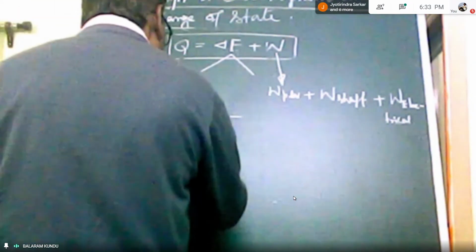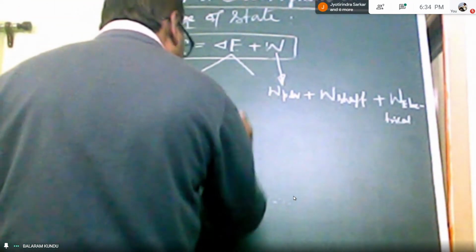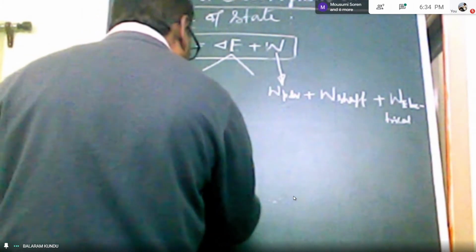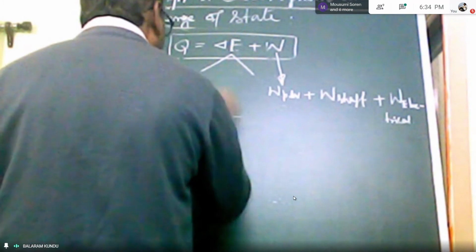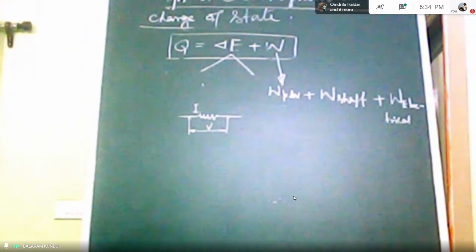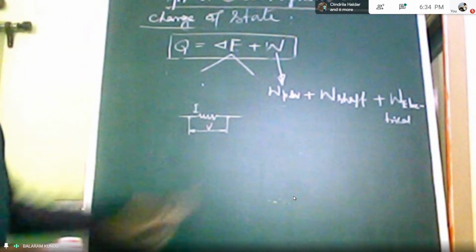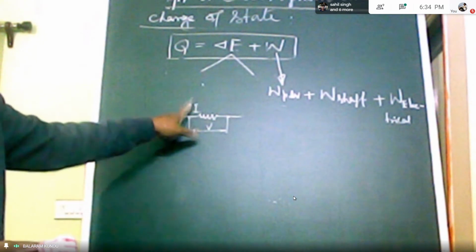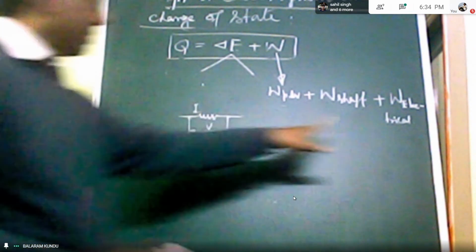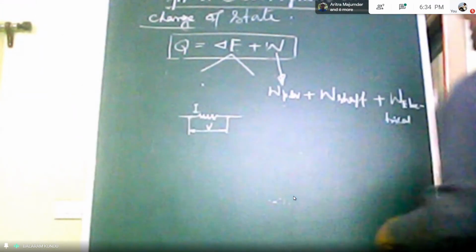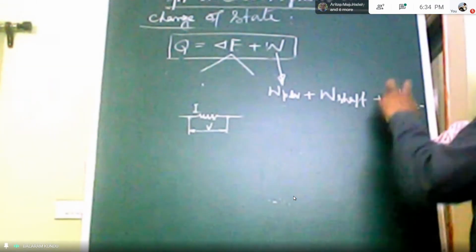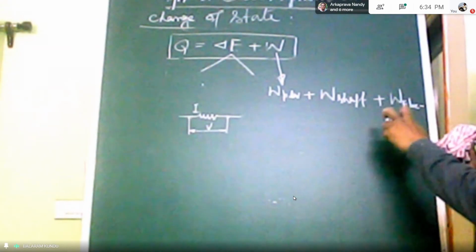Say here potential difference is V, and current is I. Then W electrical should be equal to V into I. So this mathematical expression can be used to determine the electrical work. That is also possible to include in W.